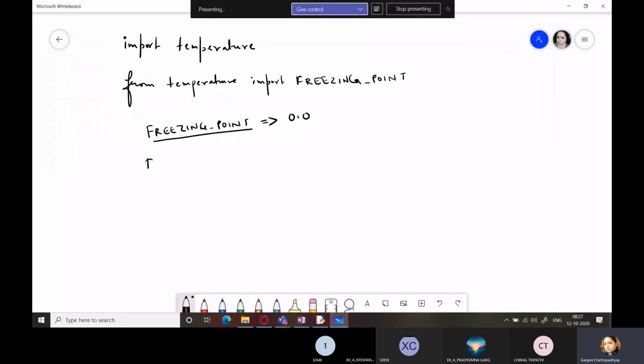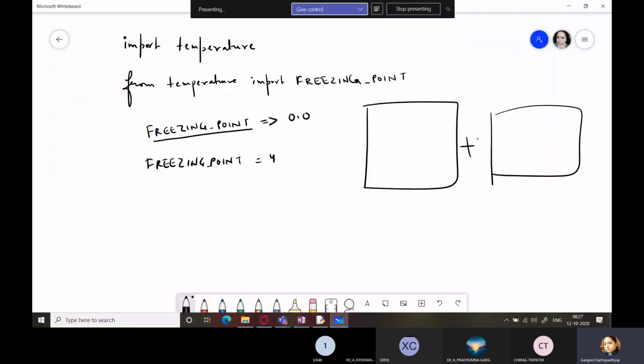And when you are writing freezing point in exactly the same way, equals 4, that is you are giving your value. So now what is happening? These are the two namespaces. The first namespace is of your program and the second namespace is of temperature, right?